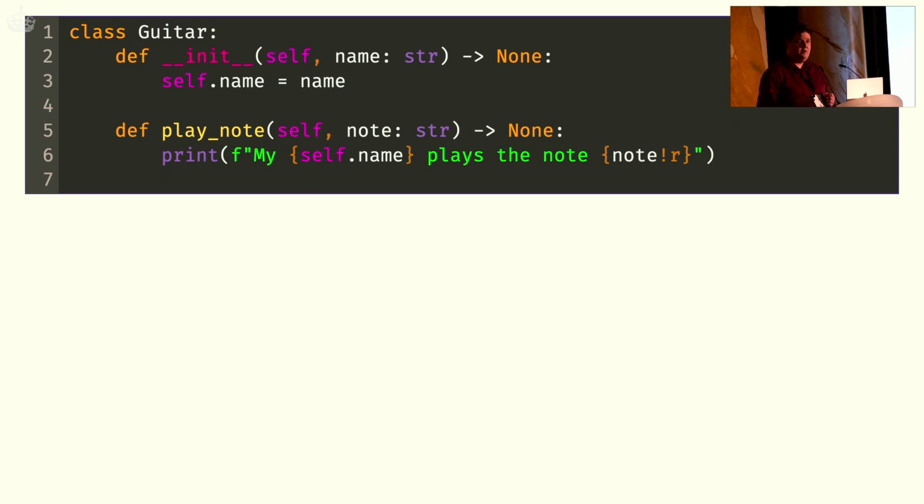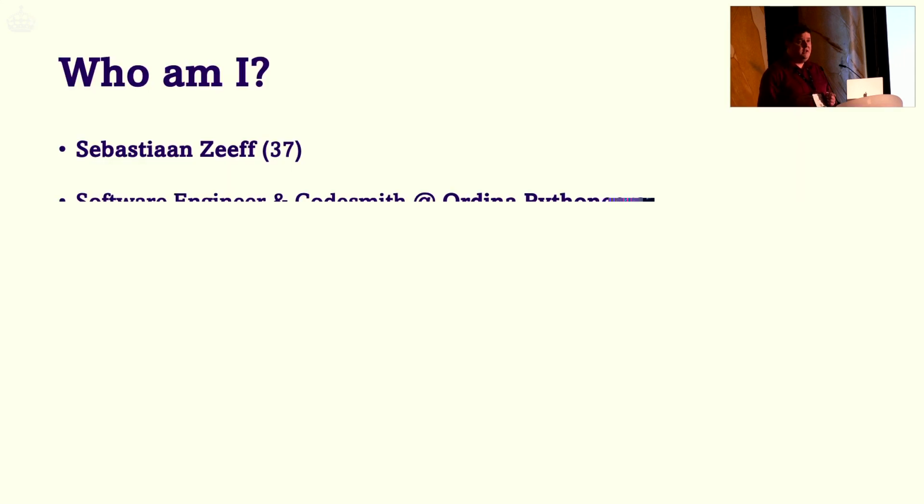First, before I dive into the magic, just a little bit about myself. My name is Sebastiaan. I live in the Netherlands. I work for a company called Ordina, although they won't be called Ordina for long. I'm also one of the founders of Python Discord, which is an online community for Python developers. And I'm also one of the organizers of EuroPython. And actually, I'm running for the board of the EuroPython Society this year.